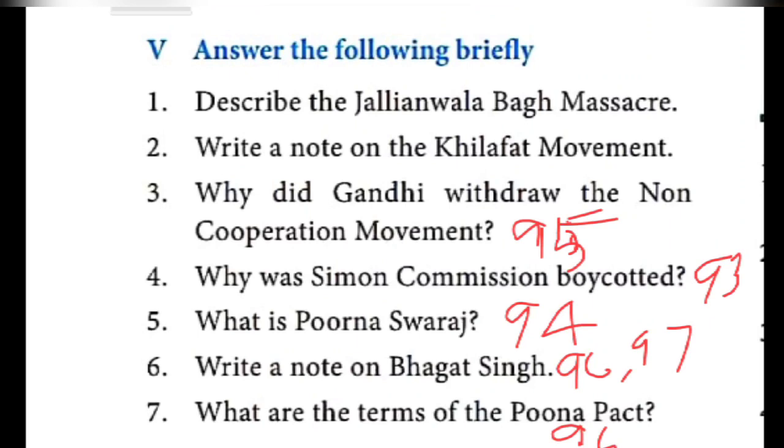Look at the Gandhi Irwin Pact paragraph, from the first line till the last but one line. The last but one, in the sense, there is one picture given under the second round table conference. The sentences above the picture are the answer.